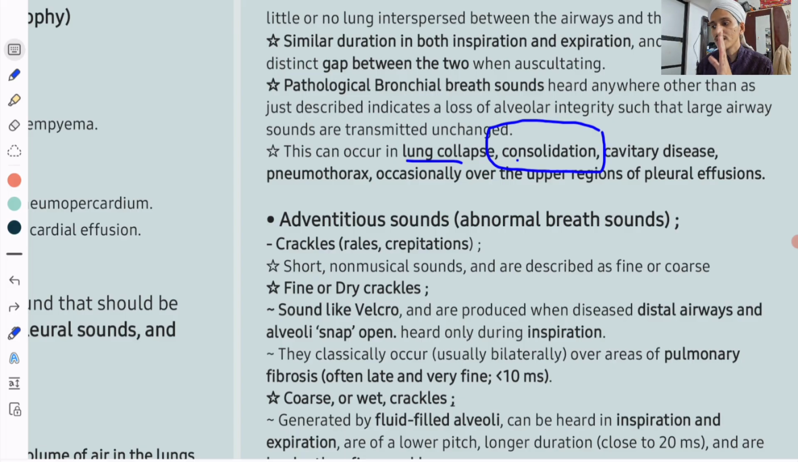Okay, so consolidation conducts the sound, there is no dampening, and bronchial breath sound can be conducted very easily, so you can hear bronchial breath sounds in consolidation. Pneumothorax, you can have bronchial breath sounds occasionally in the upper region. Just remember in this, very important, consolidation. So anything like collapse, consolidation, cavitation, pneumothorax, in all these things you can hear pathological bronchial breath sounds. In all these, consolidation is the most important thing.